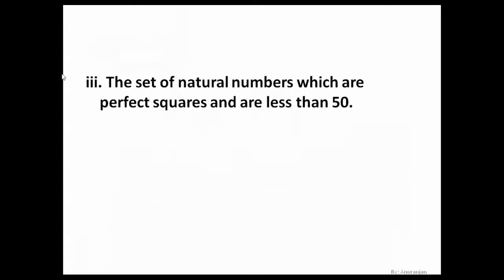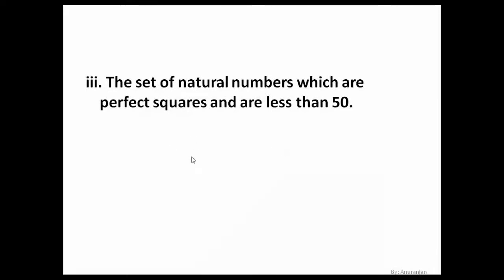Okay, next, the set of natural numbers which are perfect squares and are less than 50. Now we have to take the set of natural numbers which are perfect squares. Okay, so let's think of the numbers.